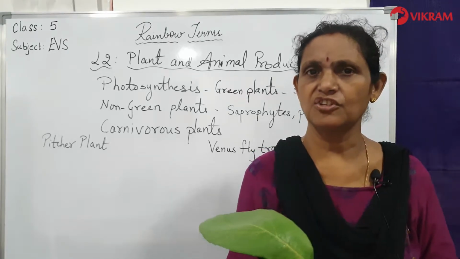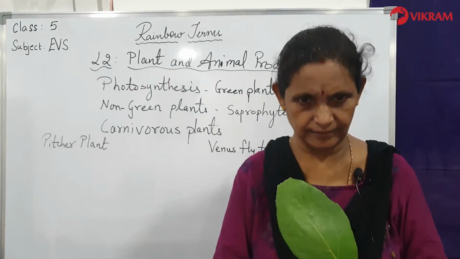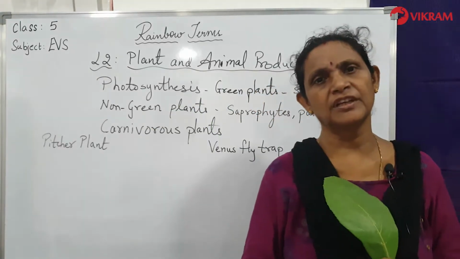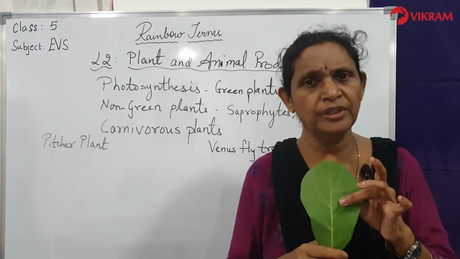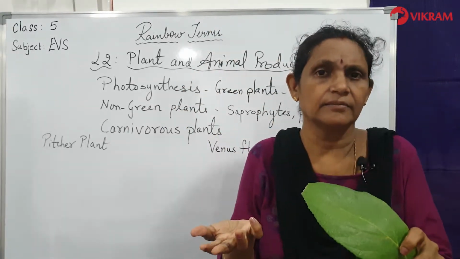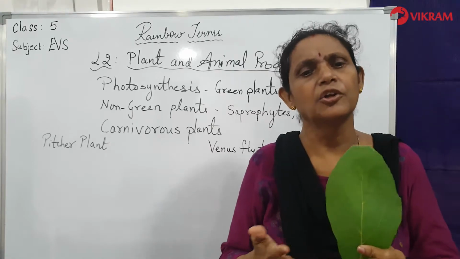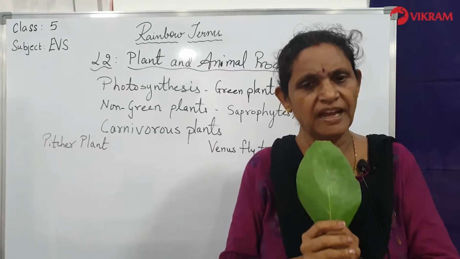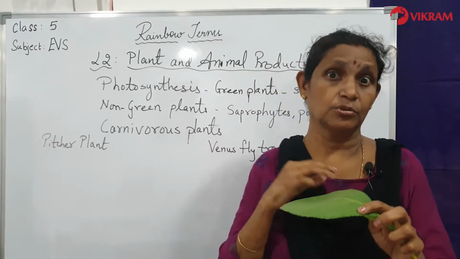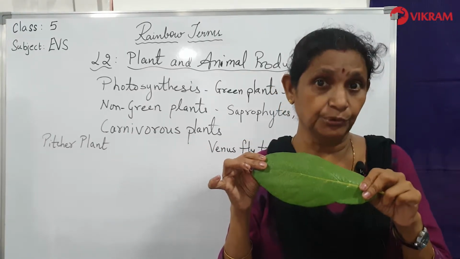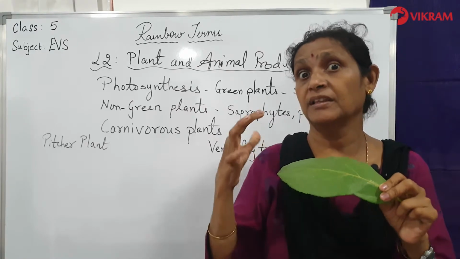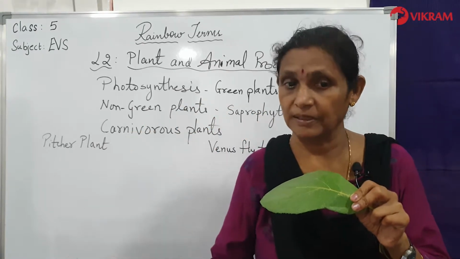So, these plants don't have any green chlorophyll in them. So, they do not use sunlight to produce their food. When they don't have chlorophyll, there is nothing to help them capture the sunlight, so they don't need sunlight to produce their food. These plants take their food from their environment in the following ways. Even they need food to grow. They will not produce it because there is no chlorophyll, but they can get food from other places.